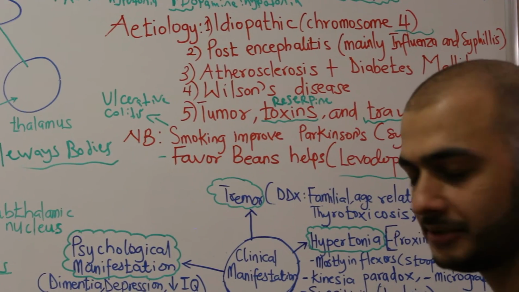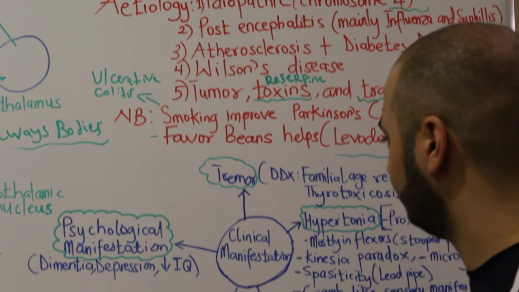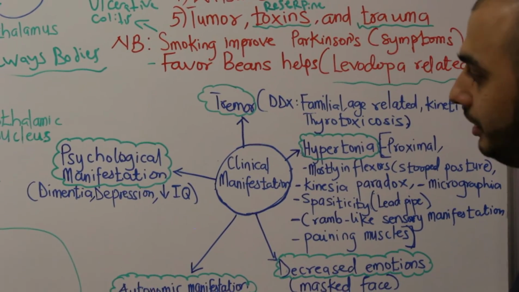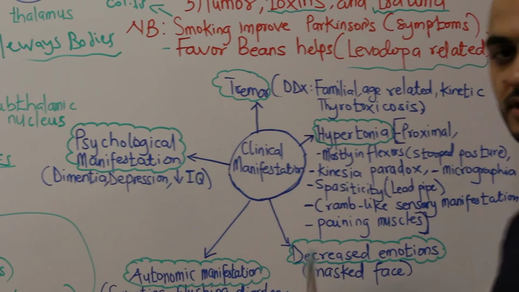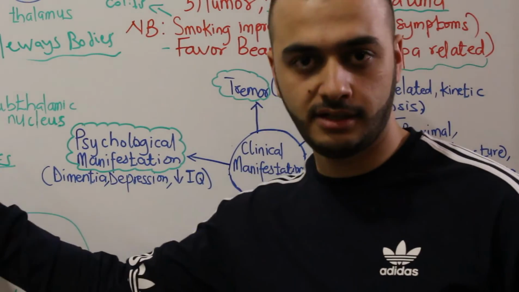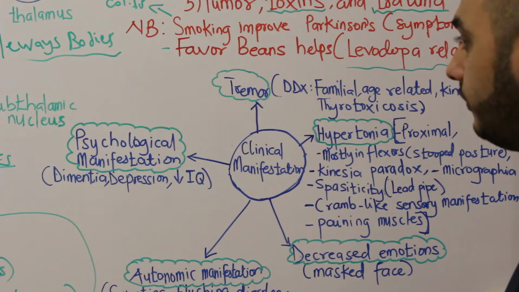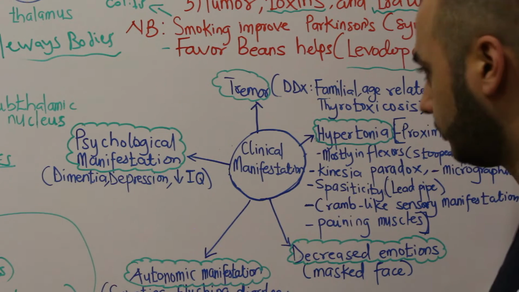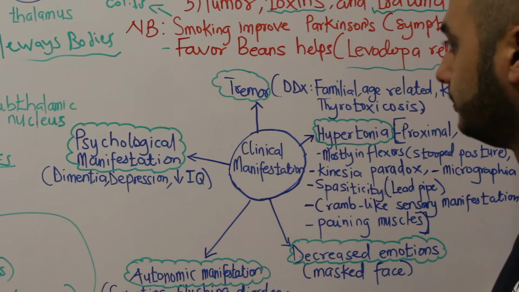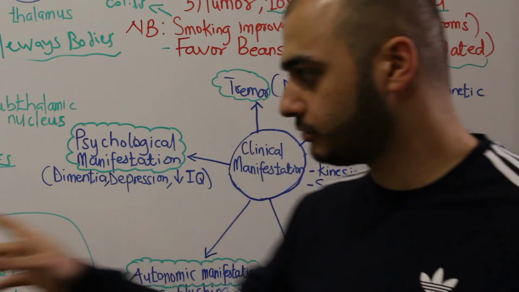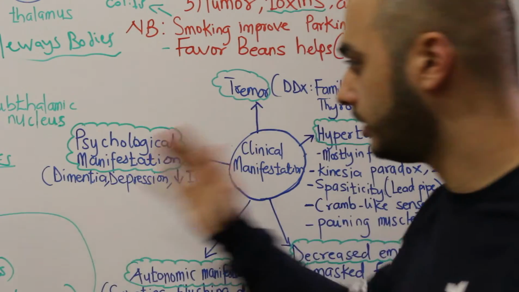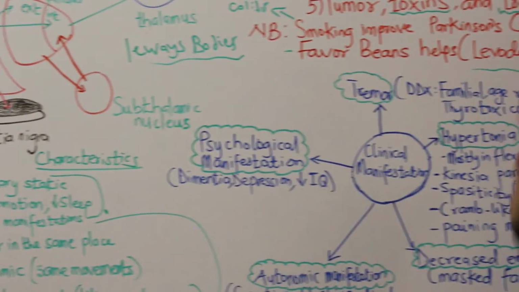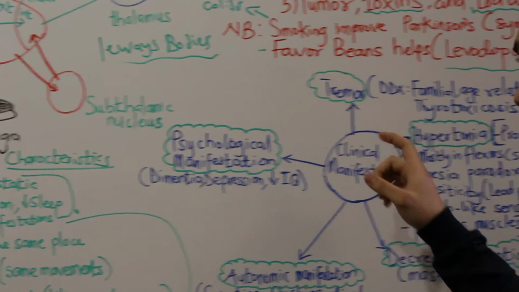Next is clinical manifestation. So what we will notice in a Parkinson patient is tremor. As I said, there is involuntary movement here in the general characteristics. So the first manifestation is tremor, and this tremor will be distal. Yes, we said the general characteristics, so we relate these characteristics to the clinical manifestation.